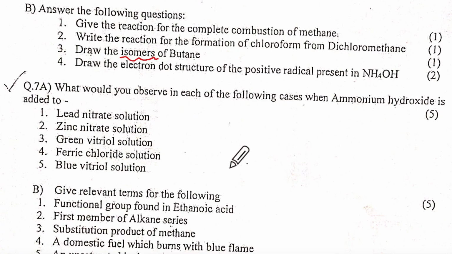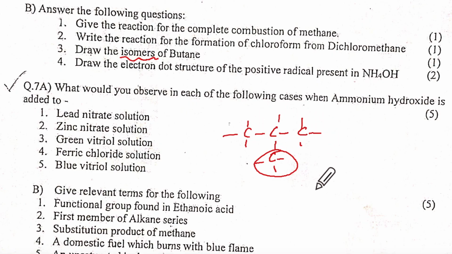That is normal butane. You will write 2-methyl propane also. IUPAC name of isobutane: C single bond C single bond C and CH3 here. So this is propane and this is a methyl group, so it is 2-methyl propane. This will be CH3, CH and like this. So you have to show both.